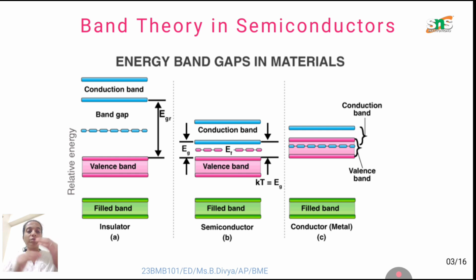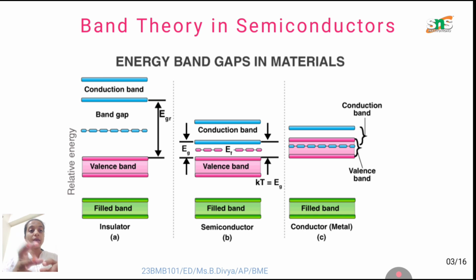The gap between the valence band and the conduction band is very high, so we know this material is a non-conductor.